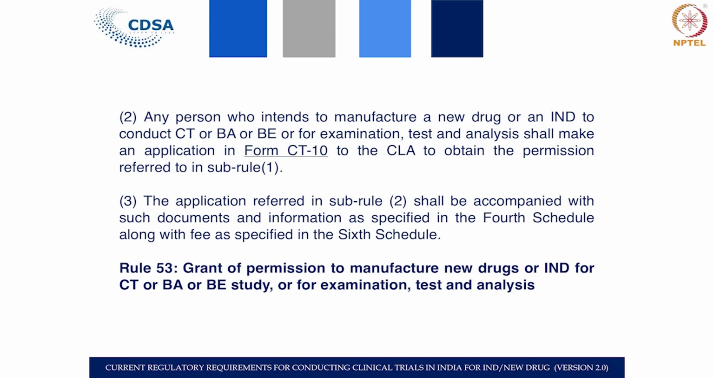And what is the process? We go to the next. It says that after the submission of all the documentation requirements and application in CT10 along with the fees, the Central Licensing Authority reviewers scrutinize the information and the documentation furnished with the application, and if required they may issue a further query, or they may approve the application if satisfied with the submission requirements.